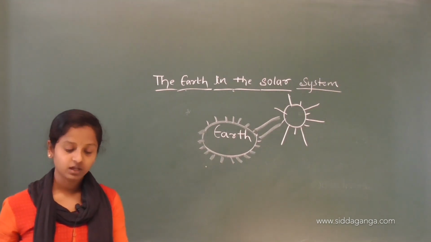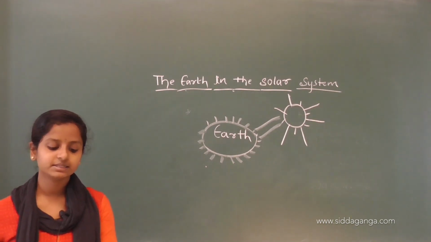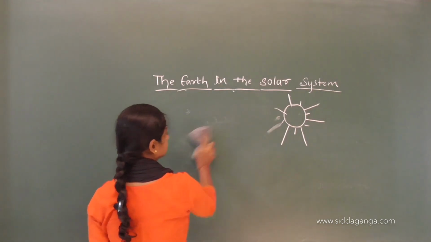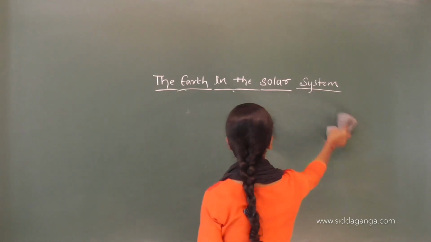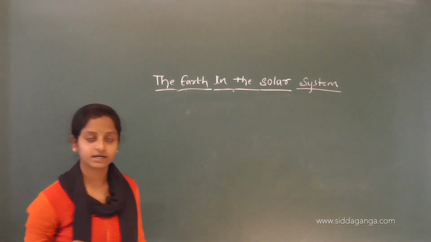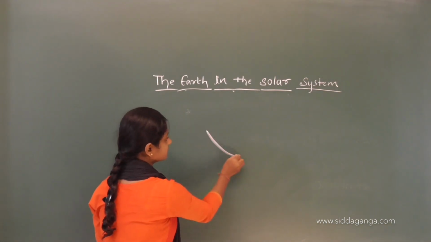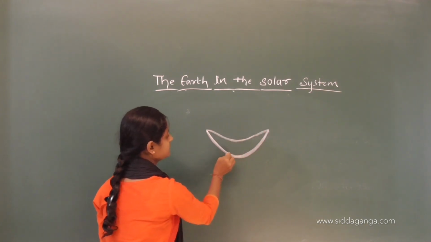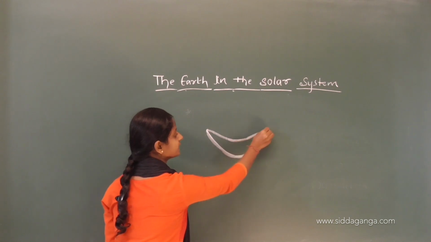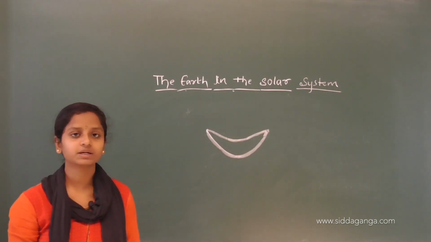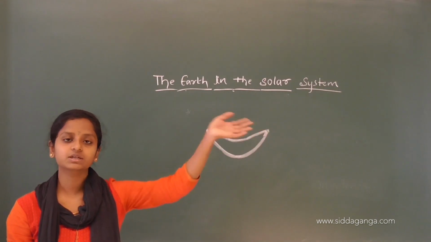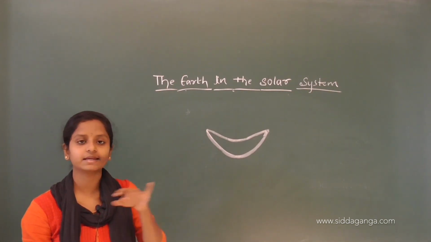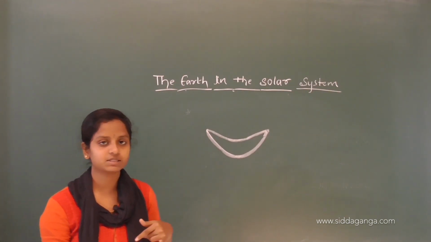Then the moon that we see in the sky is a satellite. Satellite here means a natural satellite. You know, satellite also means upagraha, which we launch in a spacecraft into space to find out the area and location of a place.